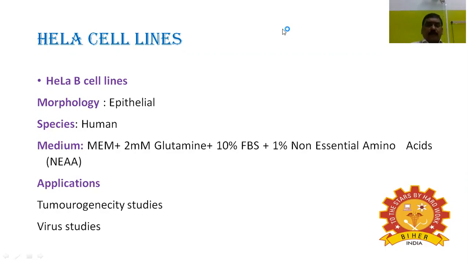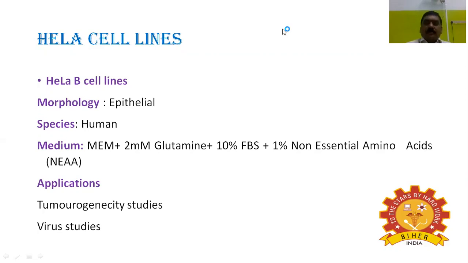The species is human. The medium is MEM, minimum essential medium, with 2 millimolar glutamine, 10% FBS, and 1% non-essential amino acids, NEAA.